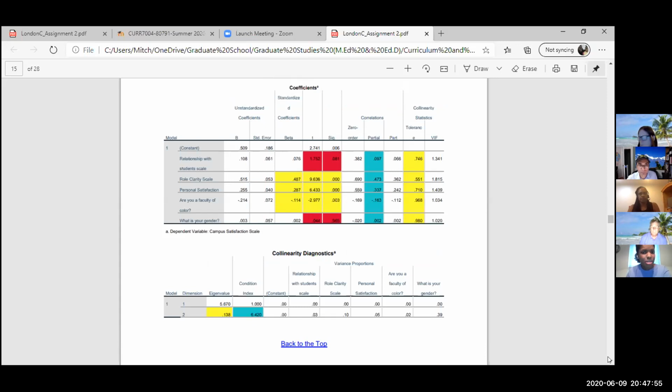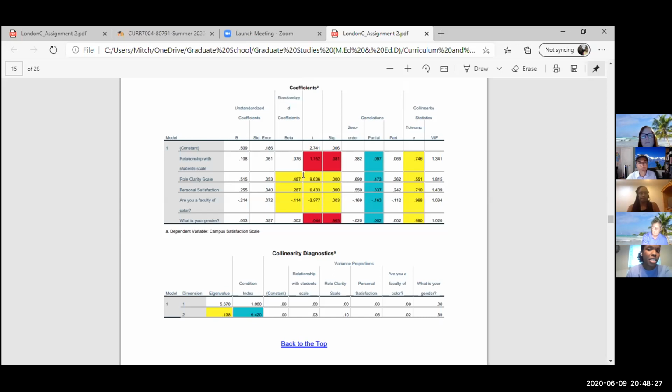After I confirmed that they were significantly contributing to the model, in this case role clarity, personal satisfaction, and faculty of color, then I looked at those standardized coefficients, because in my reports, I would say that role clarity contributes the most to the equation, but also personal satisfaction and faculty of color when student relations and gender are present.